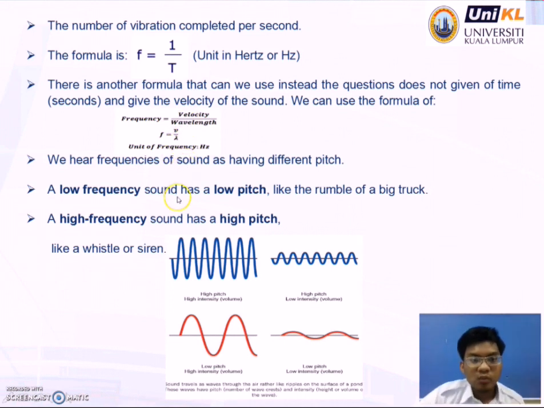Okay. The formula is F equals 1 over T, unit in Hertz or Hz. There is another formula that we can use instead. If the question does not give the time T, and gives the velocity of the sound, we can use the formula frequency equals velocity over wavelength, which means F equals V over lambda, unit of frequency, Hertz or Hz.